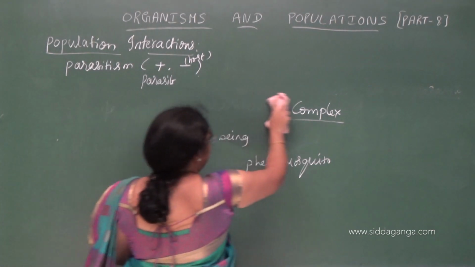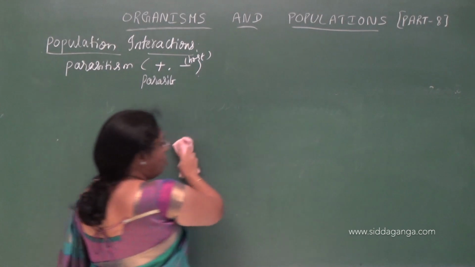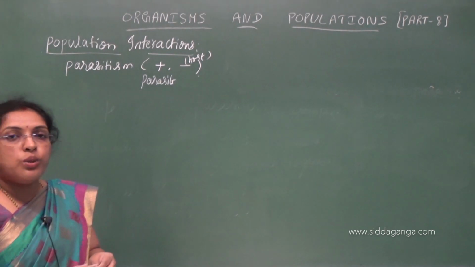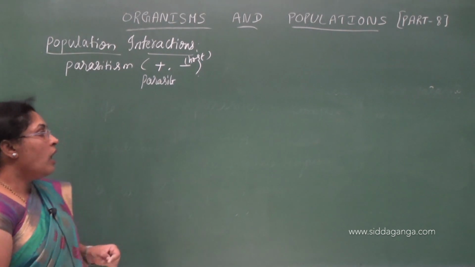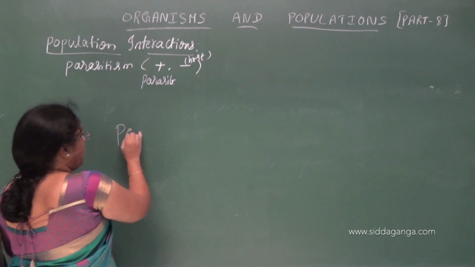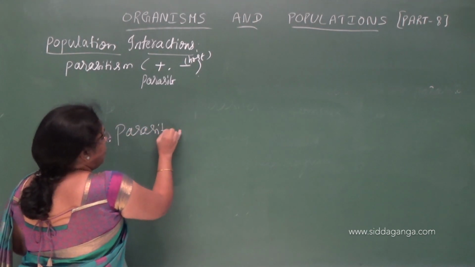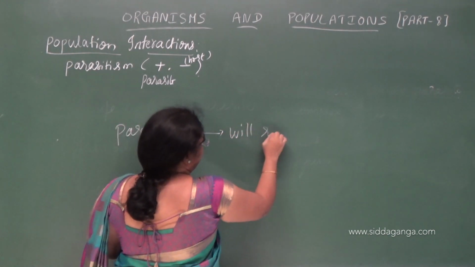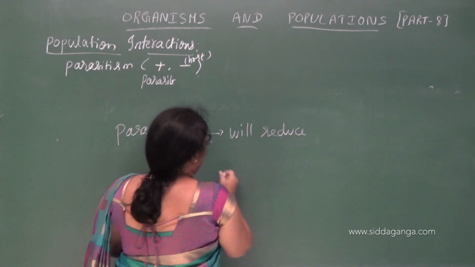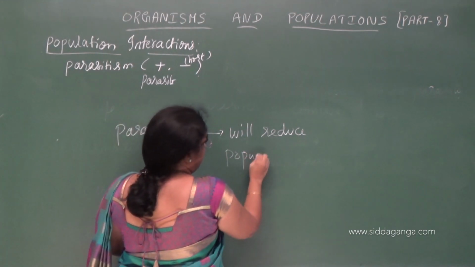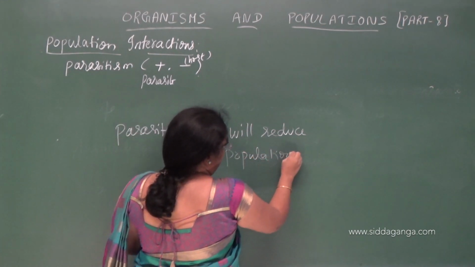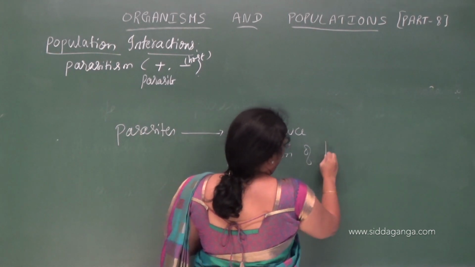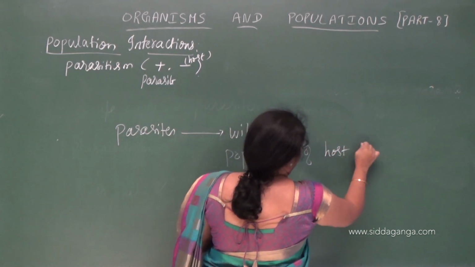Understood? Always, when parasites depend on the host for nutrition, they harm the host. Parasites will reduce the population of host organisms.